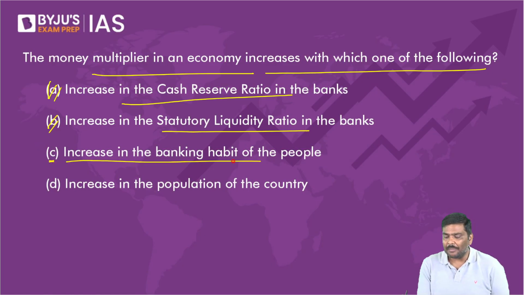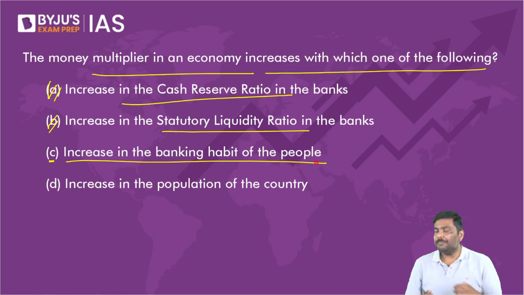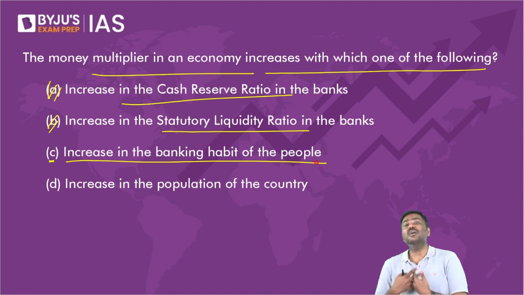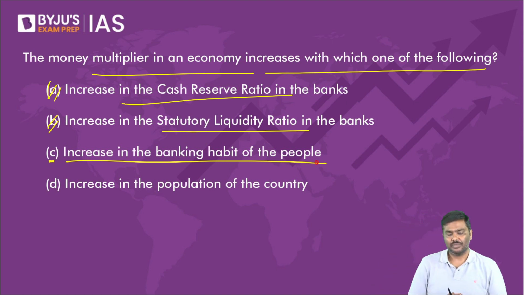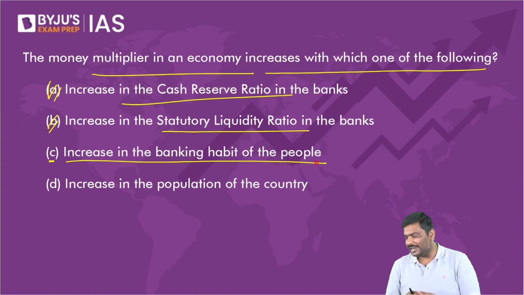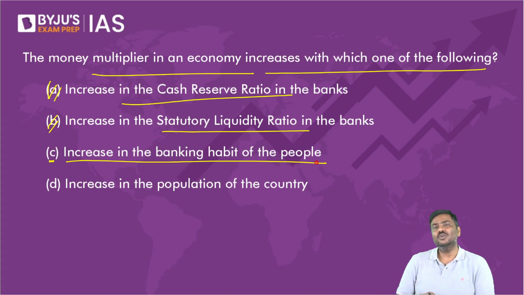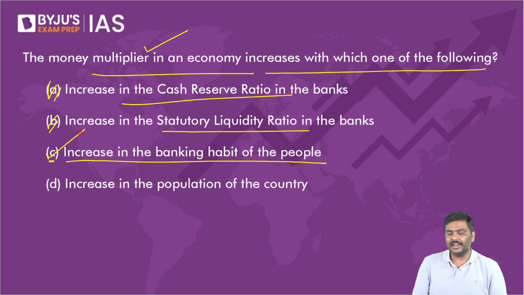Increase in the banking habit of the people. People will save more money, deposit more money in the bank. So don't you think as a result of this, the money multiplier in the economy will start increasing? Statement C is correct.